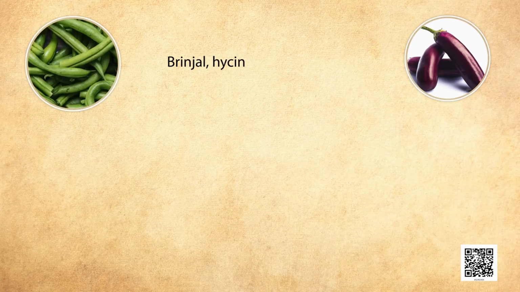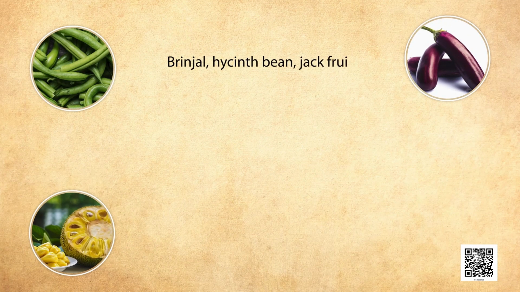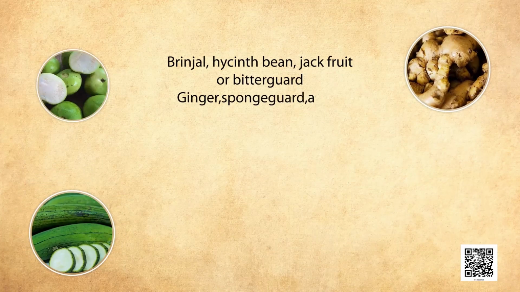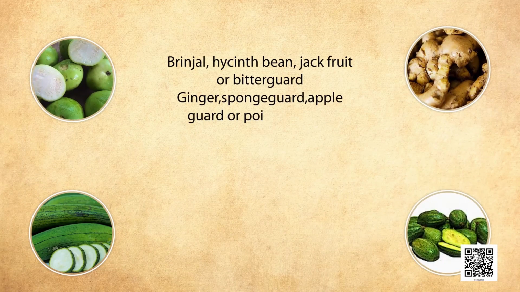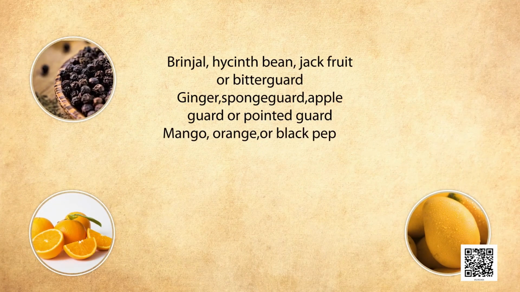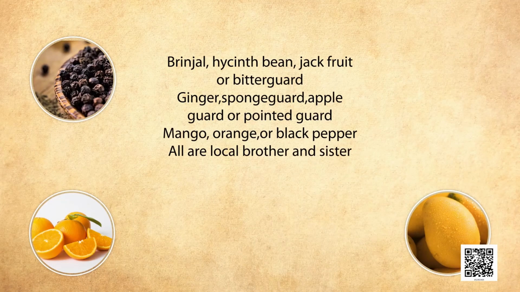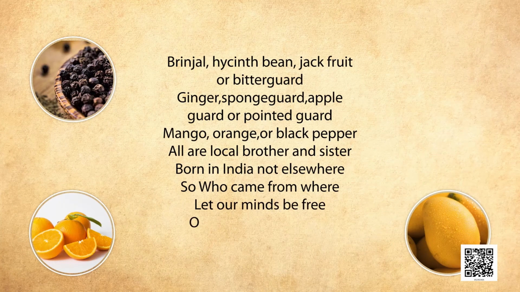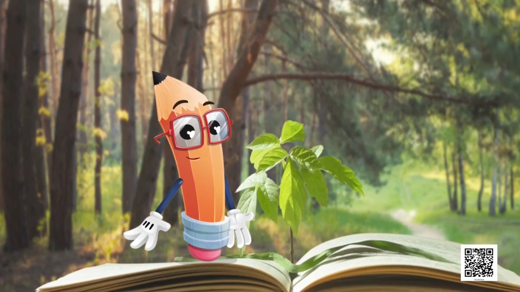Brinjal, hyacinth bean, jackfruit or bitter gourd, ginger, sponge gourd, apple gourd or pointed gourd, mango, orange or black pepper, all are local brother and sister. Born in India, not elsewhere. So, who came from where? Let our minds be free. Oh, potato, chili and tea.